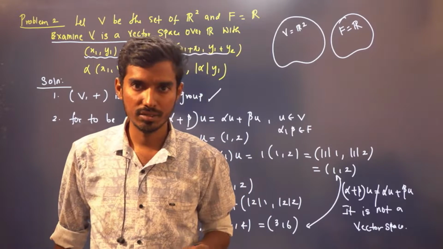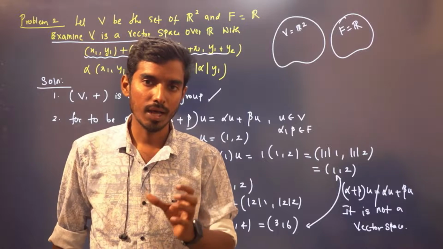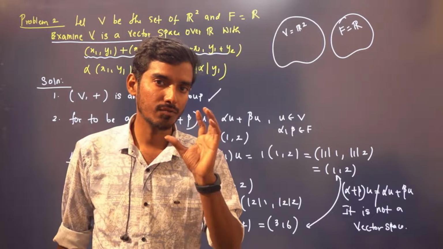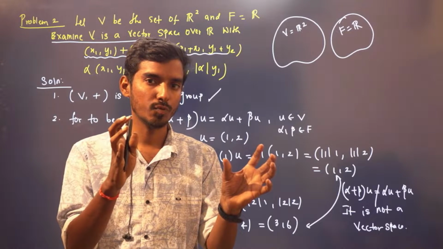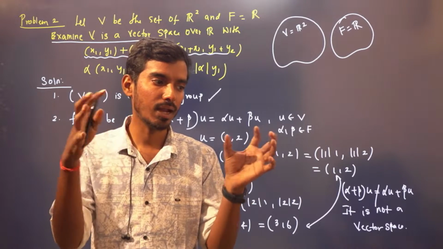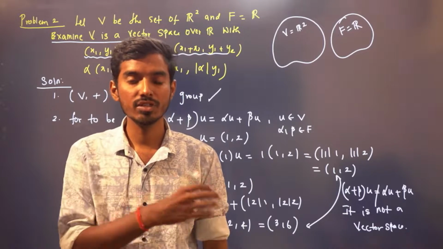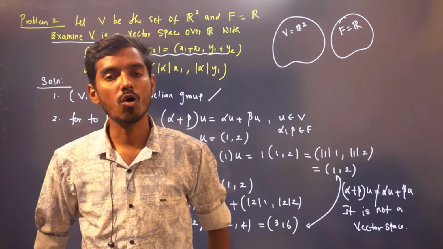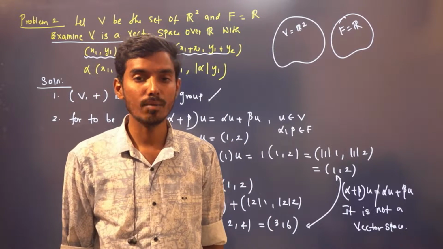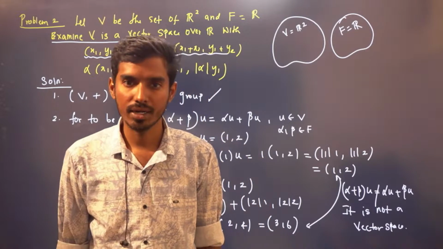We have seen examples. We have defined abelian group and we have defined field. And then to be a vector space, we should have a non-empty set V. We should have a field. This V has to be an abelian group with respect to addition. This V along with F should satisfy these 4 conditions. And then we have seen some examples with the usual addition and scalar multiplication. But if we redefine how we are adding and how we are scalar multiplying, some condition may fail. In that case, it need not be a vector space.